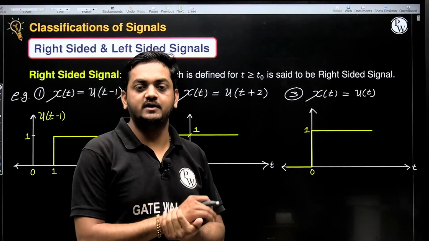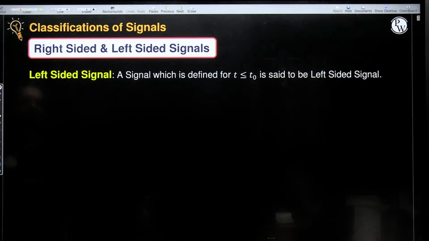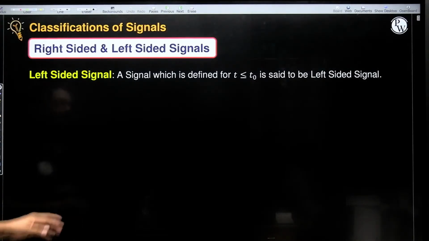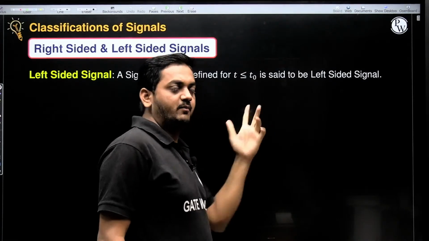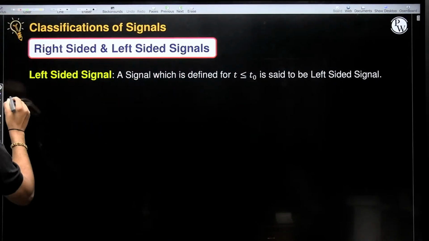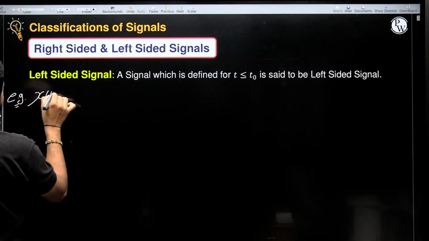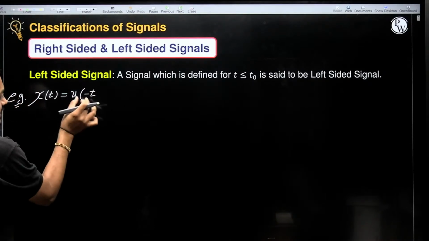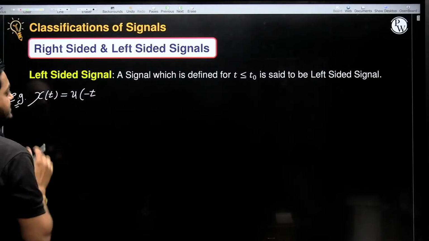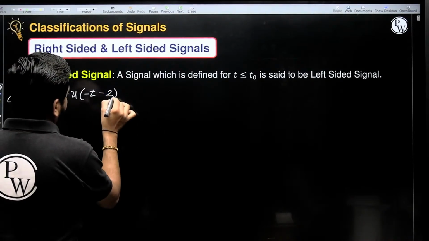And exactly opposite is what? Left sided signal. Left sided signal means a signal which is defined for t less than or equal to t naught is said to be left sided. Here t naught can be 0, it can be positive, it can be negative also. Say for example, x of t is equal to u of minus t. Simply you can say if the variable is minus t, then it is left sided.